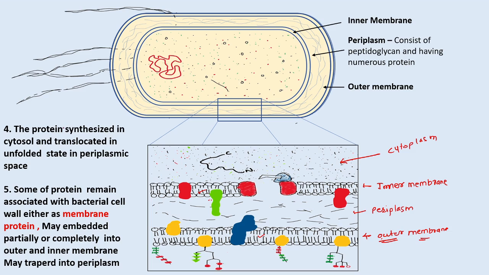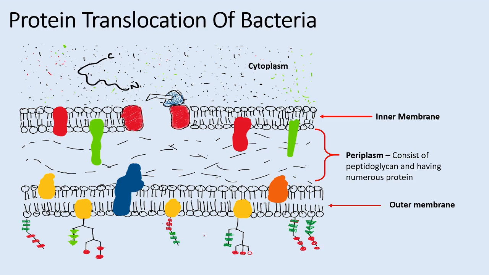The protein is synthesized in the cytosol and translocated in the unfolded state into the periplasmic space. So this is the newly synthesized protein. How can this protein be translocated into the periplasmic space?